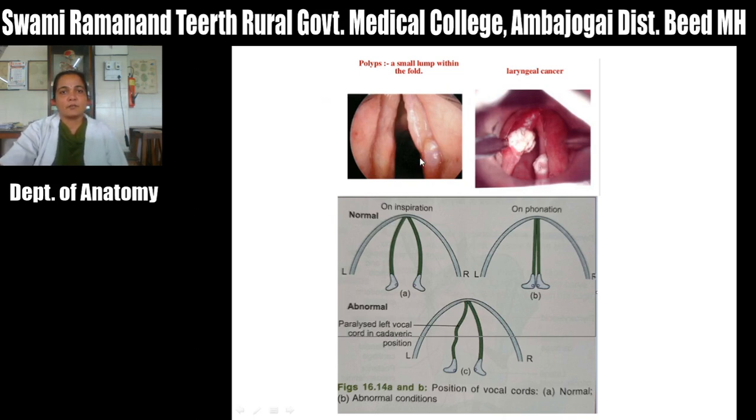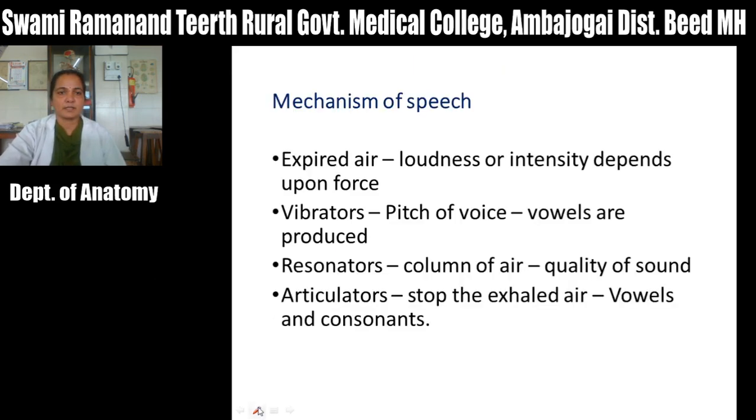Then this is a small lump in the fold, okay, within this epiglottic fold. Then this is a laryngeal carcinoma, a cauliflower-like growth you can see, and see that these are the positions of the vocal cord. This is on inspiration, this is an abnormal position in inspiration. Okay, this is normal, this is on phonation, and when there is paralysis of a vocal cord, that is an abnormal position of the vocal cord. Got it? So just write about this in applied anatomy of the larynx.